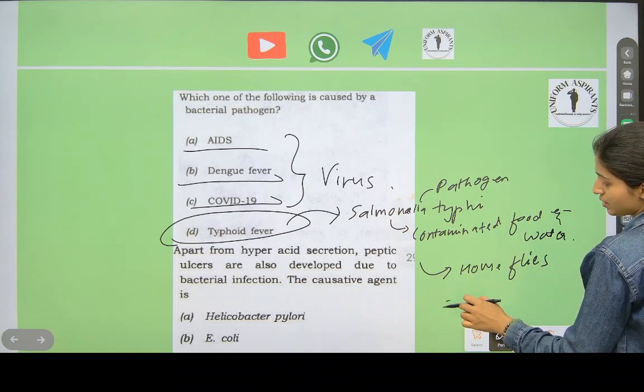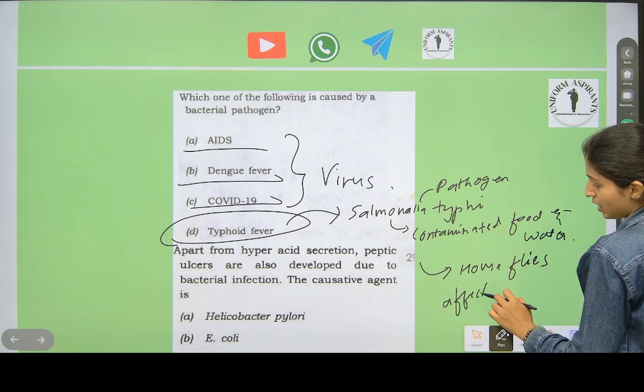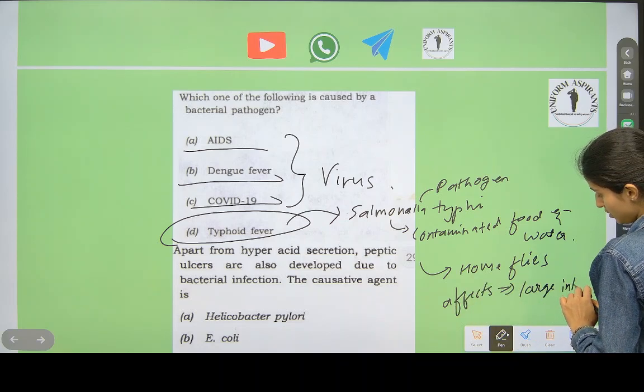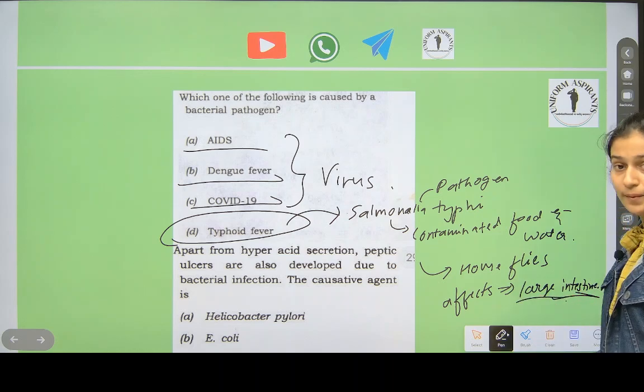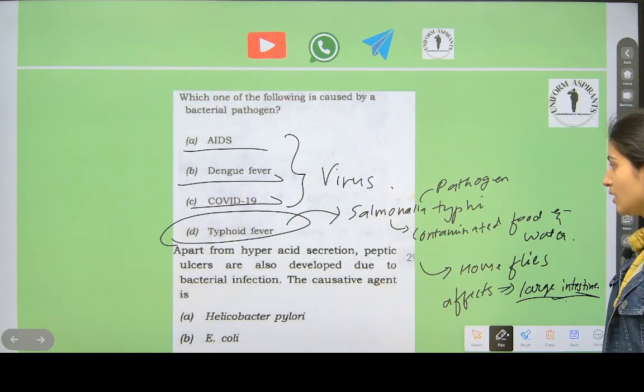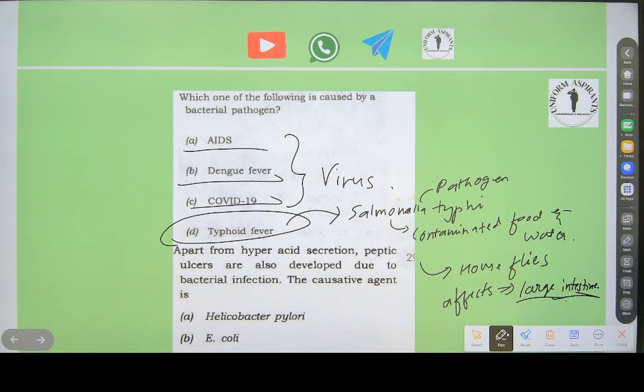What does it affect? It affects the large intestine. Write this down, note this down fast, everybody.